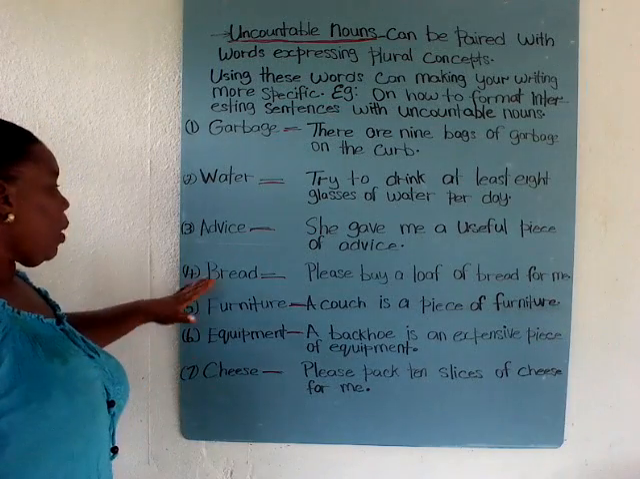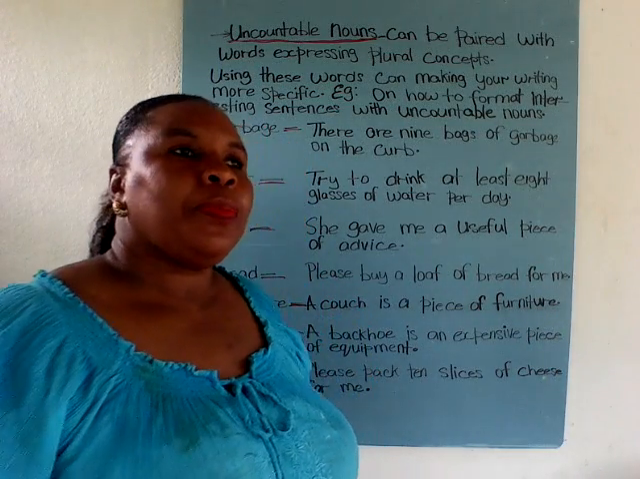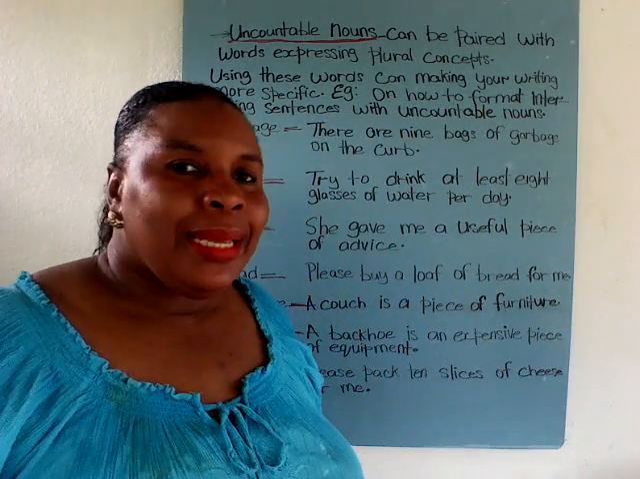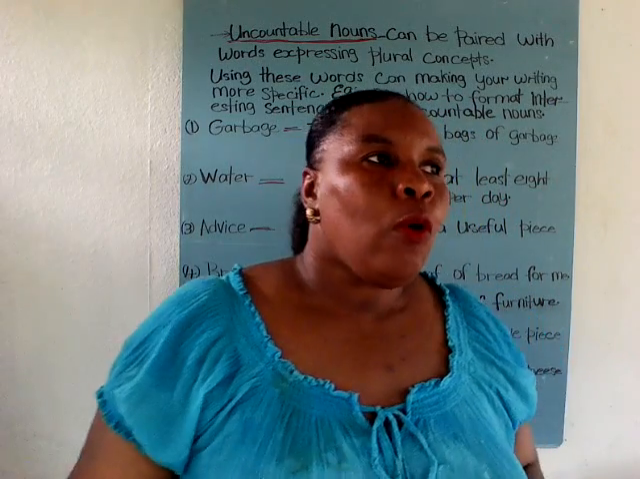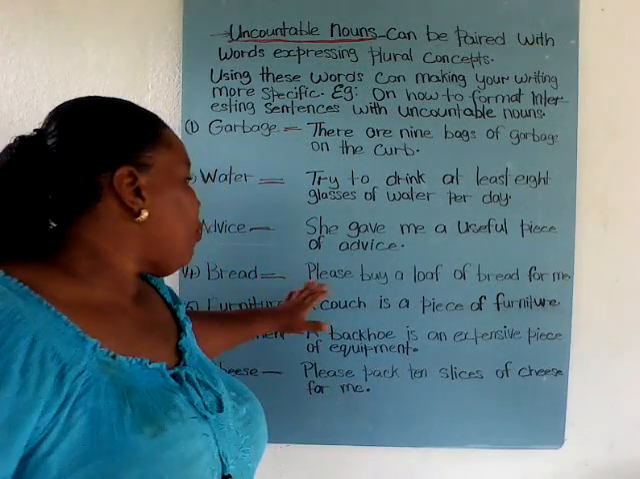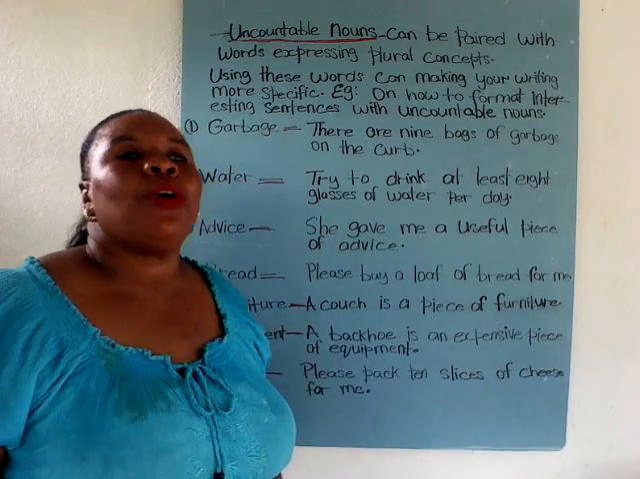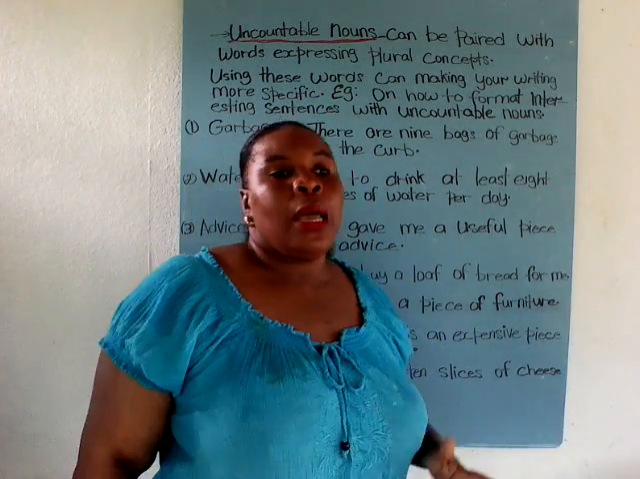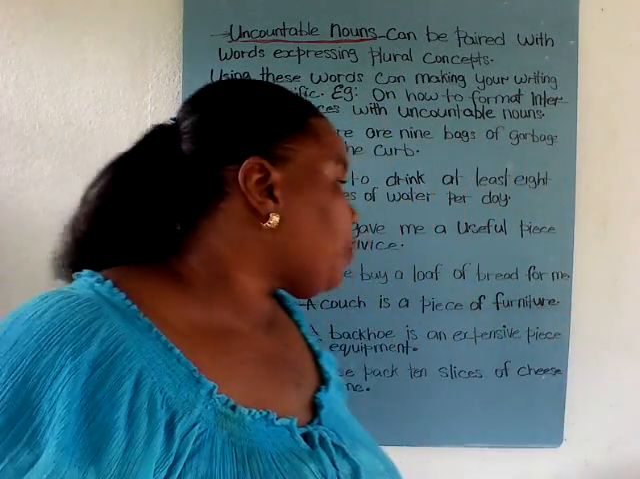All right. Bread. Please buy a loaf of bread for me. Bread is uncountable. But loaves of bread is countable. So if you buy 5 loaves of bread or 3 loaves of bread or 4 loaves of bread, okay, so that will be countable, but bread by itself will be considered uncountable.